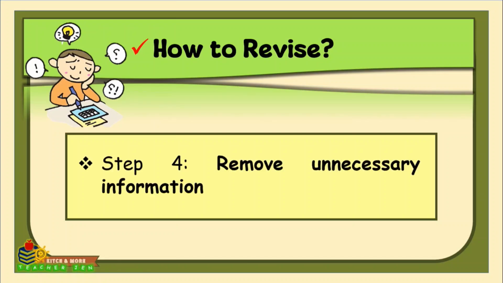Lastly, step 4. Remove unnecessary information. In revising, you have to identify sentences or details that do not contribute to the main idea. Eliminate repetitive statements and irrelevant examples. Then ask yourself, does every sentence serve a purpose in supporting the argument? Keep the writing concise and focused to maintain clarity.